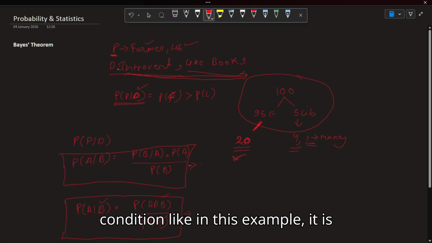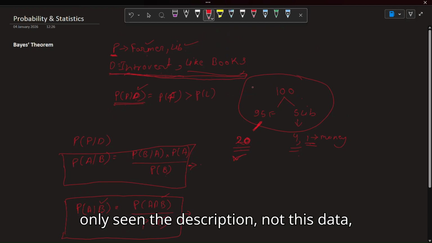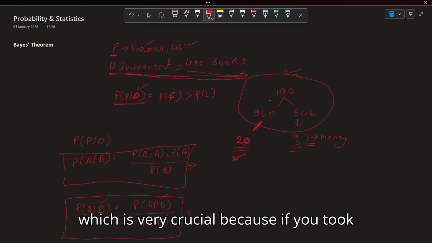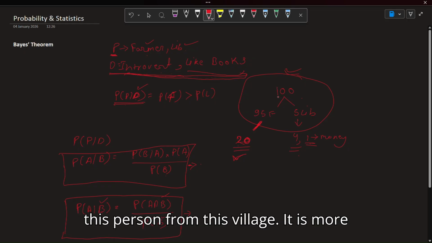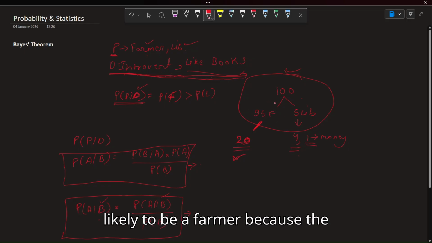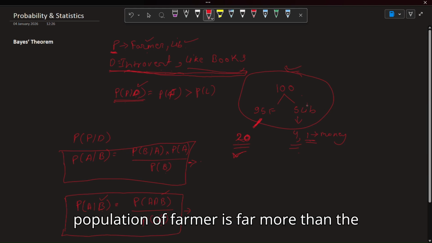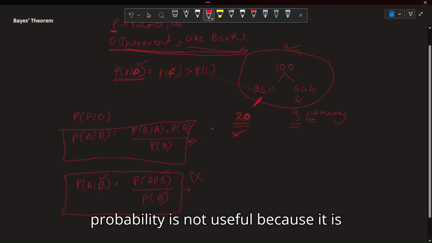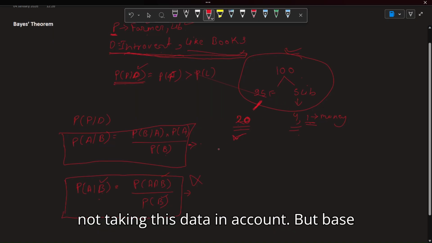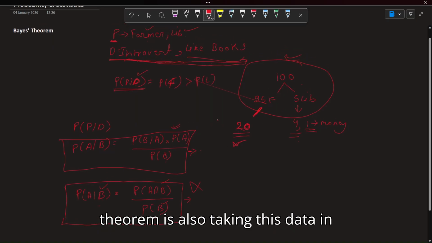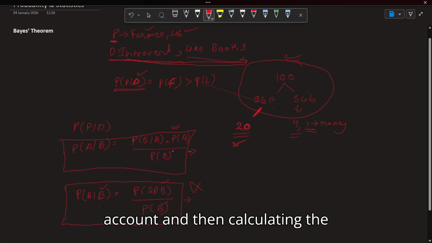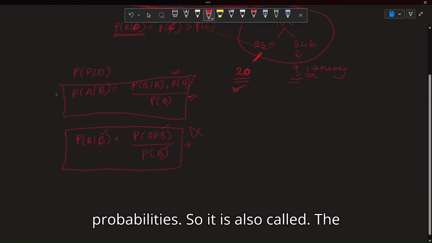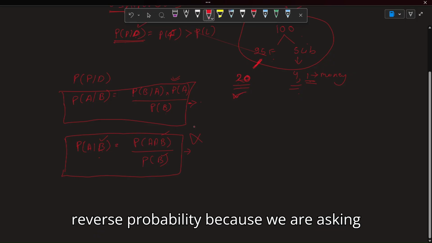Like in this example, it is only seeing the description, not this data, which is very crucial, because if you took this person from this village, it is more likely to be a farmer, because the population of farmers is far more than the population of librarians. So conditional probability is not useful because it is not taking this data into account. But Bayes theorem is also taking this data into account and then calculating the probabilities. So it is also called reverse probability because we are asking reverse questions.